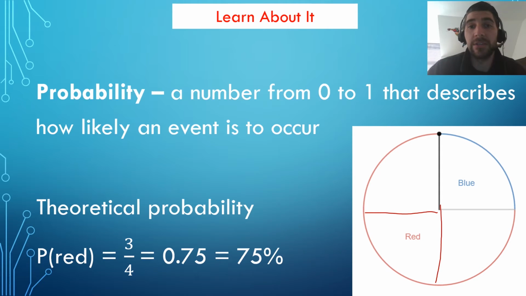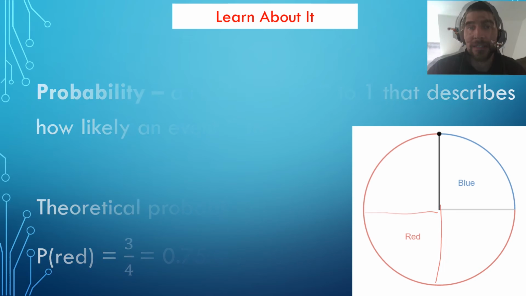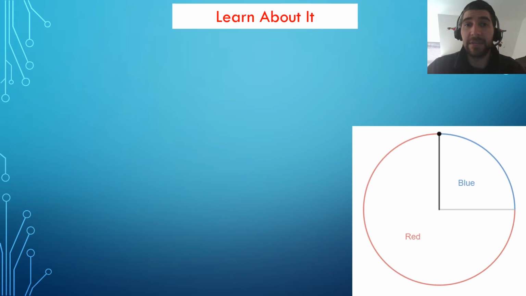The reason this is called the theoretical probability is because the theory is that the spinner will land on blue about 25% of the time and on red 75% of the time if we were to spin the spinner a whole boatload of times. Today's lesson has lots of vocabulary, which should be on Schoology or in your print packet, so don't try and copy all these definitions down now. I'll be using the vocabulary as we go through the problem, so you may pick up on some of the meanings just by watching and following along.